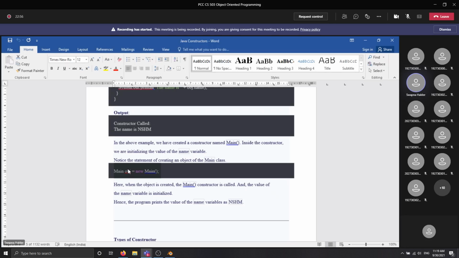And if you want to assign values to the class variables x, y, z, what do you need to do? If you don't use the concept of constructor, you need to write the lines ob.x equal to 10, ob.y equal to 20, ob.z equal to 30, like that. So if there are 100 variables present in a class and you want to assign values to them using the object, you need to write 100 lines.